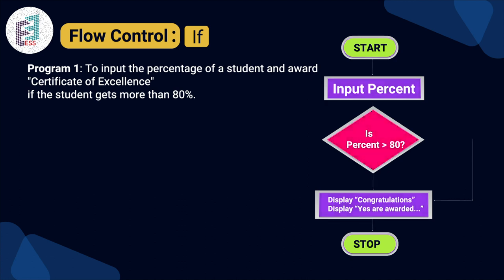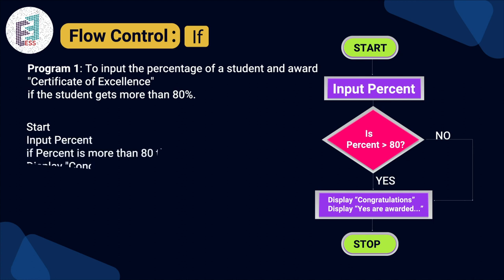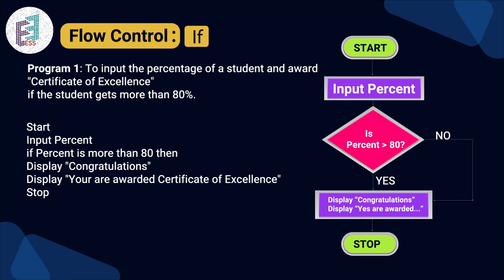If the percentage is more than 80%, it is considered yes. So it displays 'Congratulations, you are awarded a certificate of excellence,' and then stop. If the percentage is less than 80%, it is considered no. So both cases are followed here in the if statement.